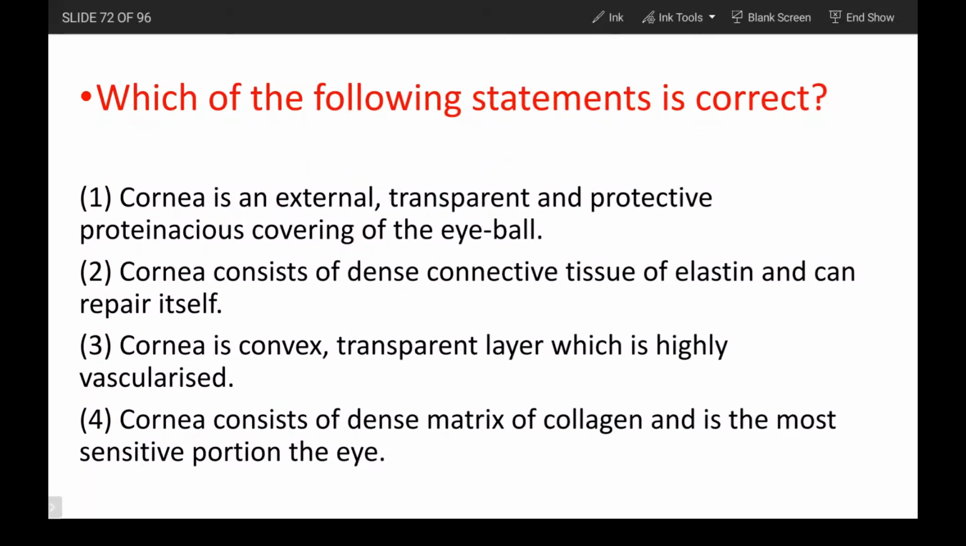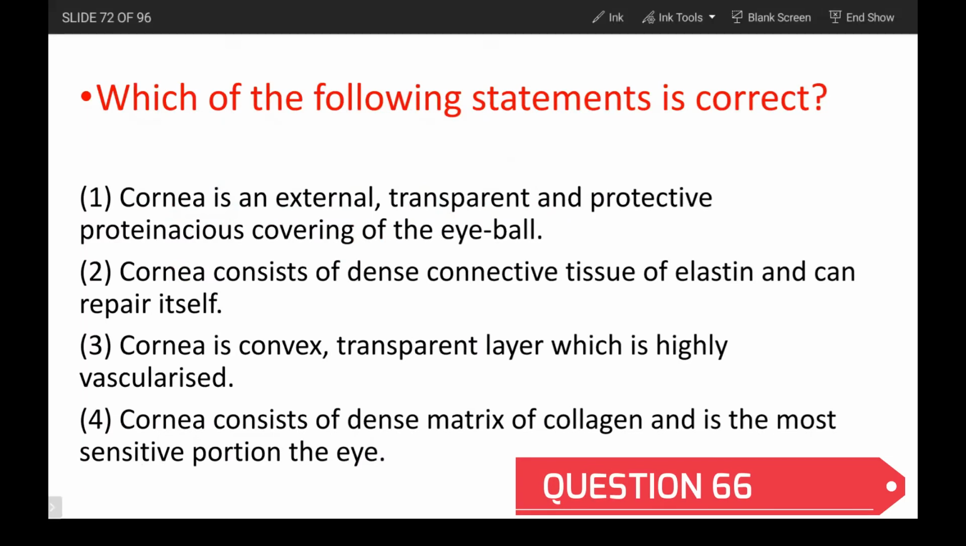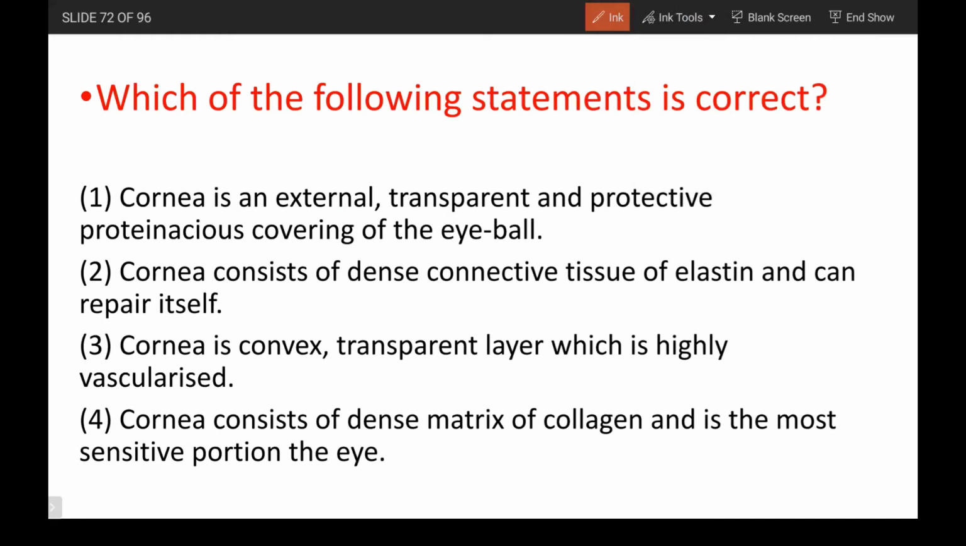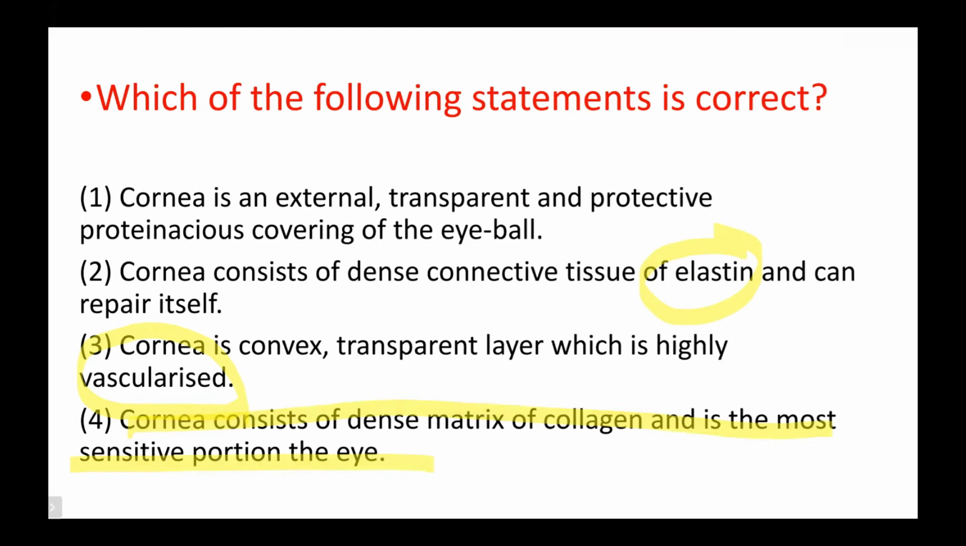Which of the following statements is correct? First one: the external transplant protective proteinaceous. No, it is not proteinaceous, it is a collagen made substance. And the second one, he has given elastin. No, it is collagen again. It is convex, transparent, and highly vascularized? No, the only part of the eye not containing any blood vessels is the cornea. So the correct statement is that the cornea consists of a dense matrix of collagen and is the most sensitive portion of the eye. And it is not vascularized. It's an important point.